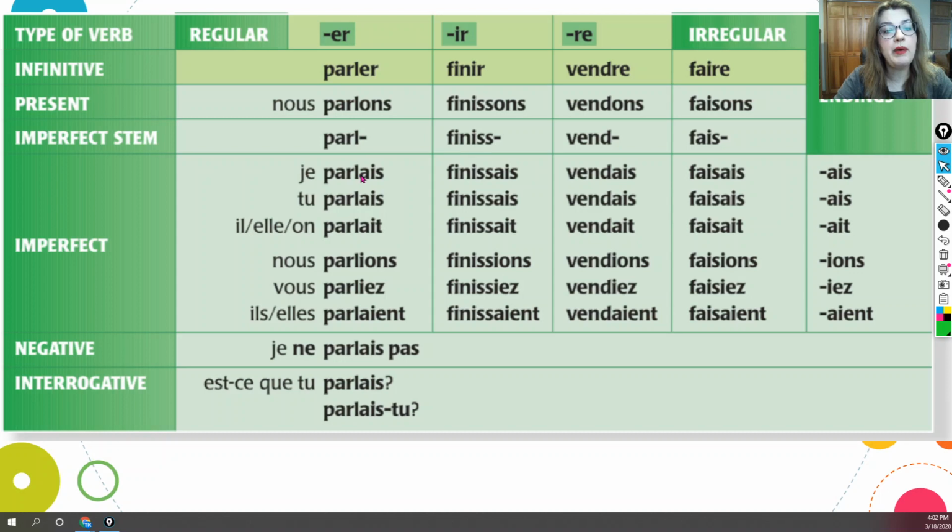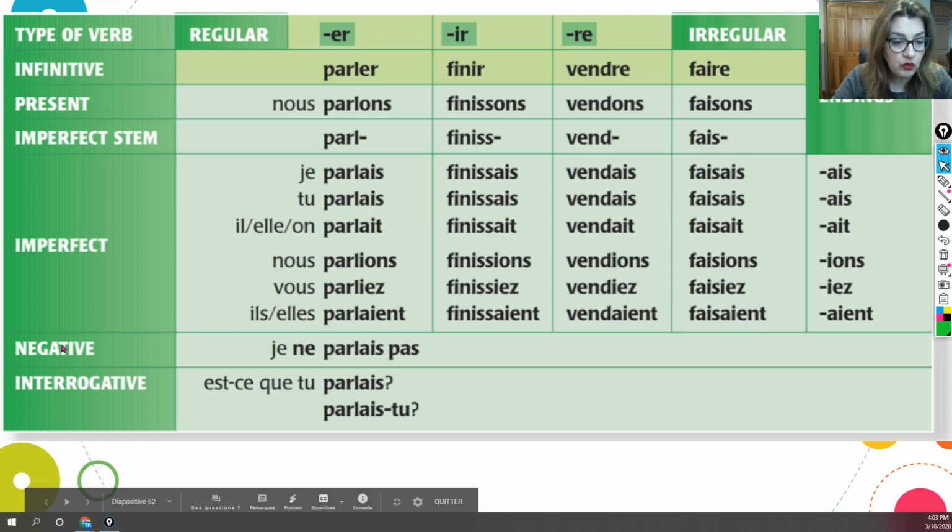When we say je parlais, what does this mean? It is an action in the past, but it indicates, remember, an action that happened in the past over a stretch of time. So when you say je parlais, it should mean I was talking or I was speaking, not I spoke. Je finissais means I was finishing. Je vendais means I was selling. Je faisais means I was doing.